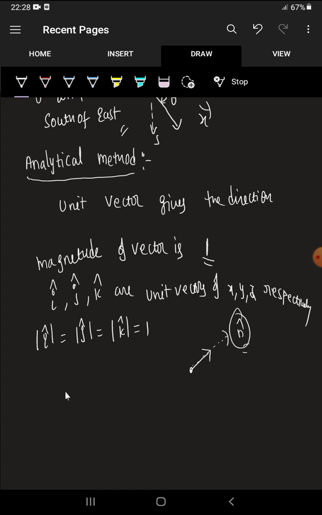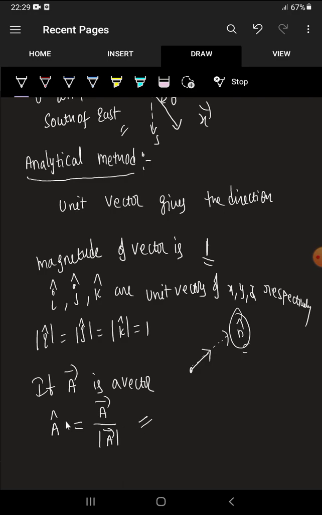Okay, the formula for finding the direction vector is: if a bar is a vector, then a cap, the symbol with the cap, is the unit vector, whose magnitude is 1. This is the direction vector. The value of a cap is exactly equal to a bar by mod a bar. So if we want the direction vector, we just divide the vector by its magnitude, and then we get the direction vector of that vector.